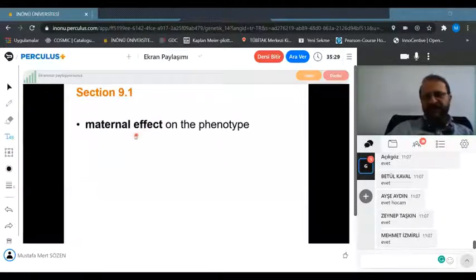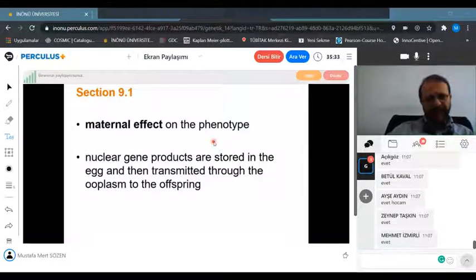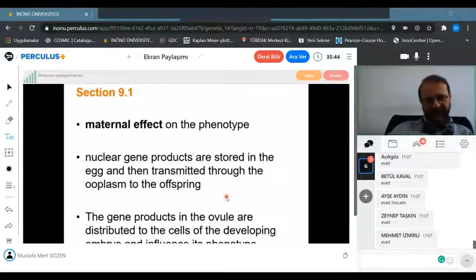The third type is maternal effect on the phenotype. In the maternal effect, nuclear gene products are stored in the egg and then transmitted through the ooplasm to offspring. We are going to see the details of this. The gene products in the ovum are distributed to the cells of the developing embryo and influence its phenotype.